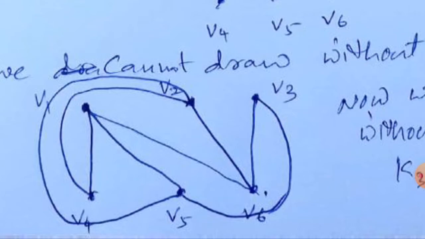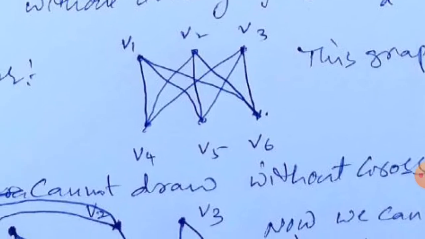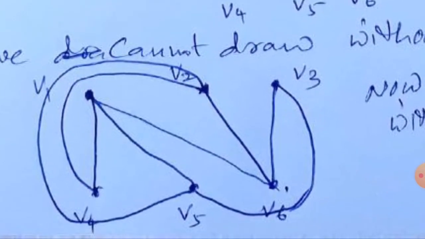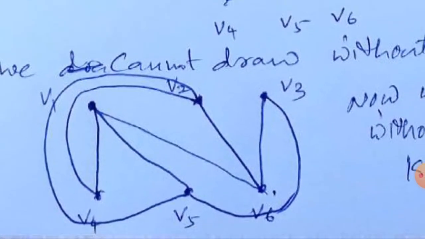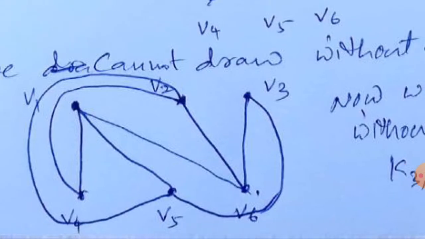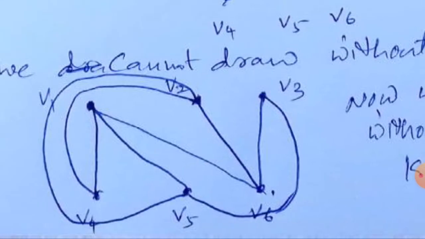Now this is completed for V2. Now go for V3. From V3, observe that V3 to V4, V5, V6 edges are there. Now we will draw here. First of all, how will we draw? V3 to V6 we are drawing. V3 to V5 is there. Now only one edge you have to draw, V3 to V4. How? Where is V4 here? This is V4.